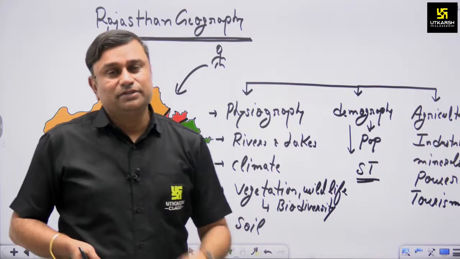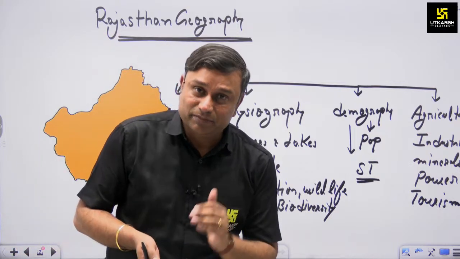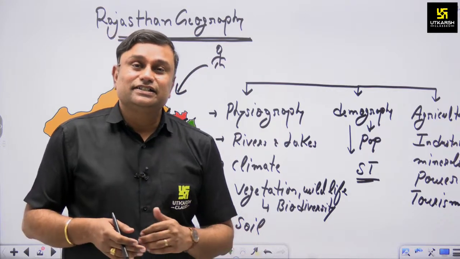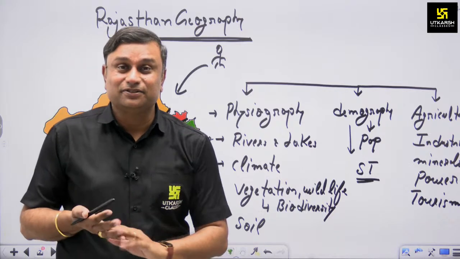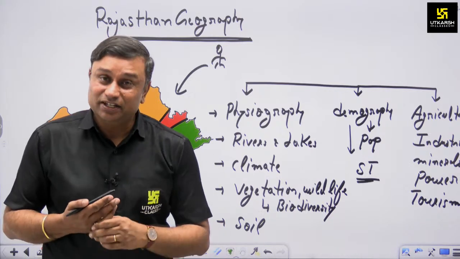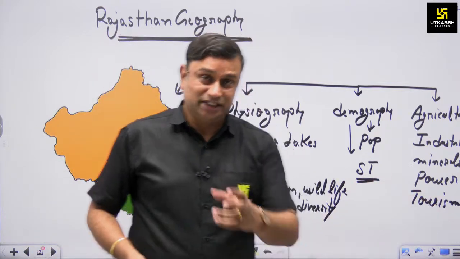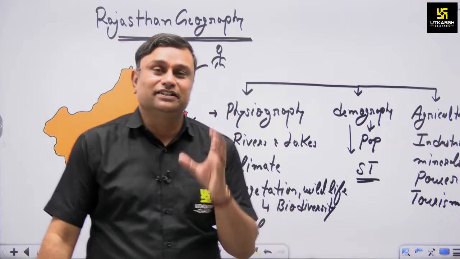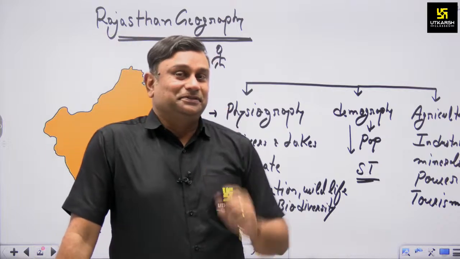So we have to study the agriculture aspect, the industrial aspect, the power sector, and the minerals, because without minerals most of the industries will be shut down if mineral availability is not there in our state. We even have to study the tourism sector also. Okay, but an important aspect: there is some lacking section in our syllabus also, like there is a lack of transportation.